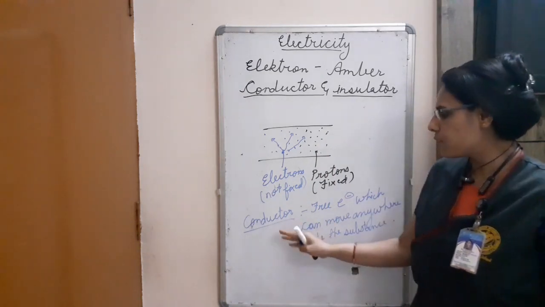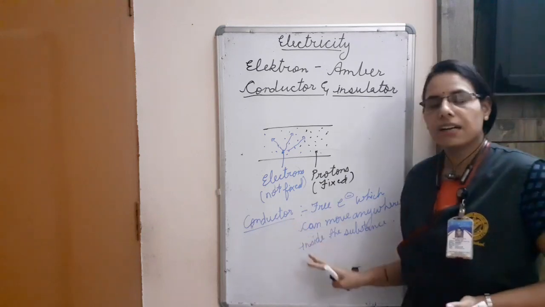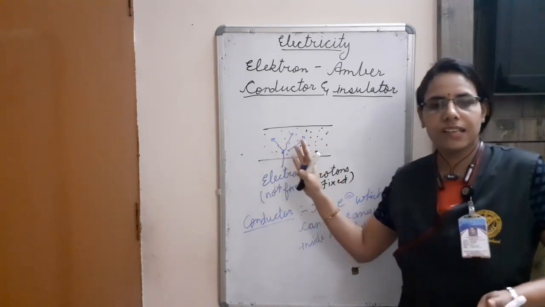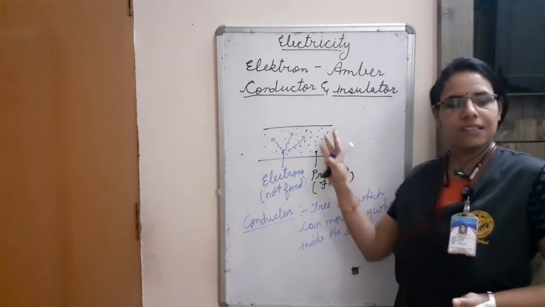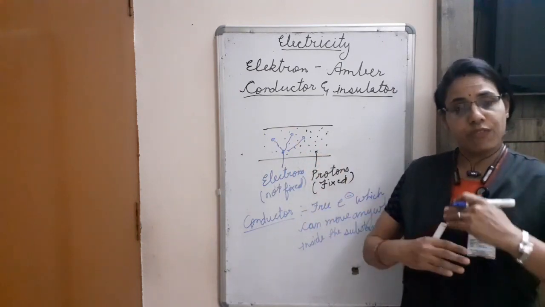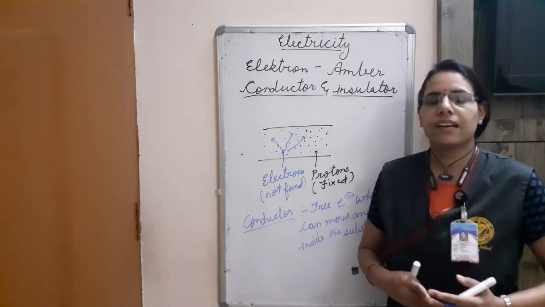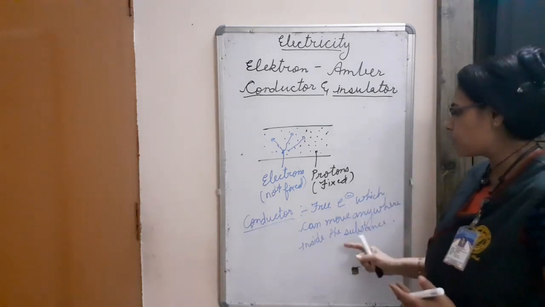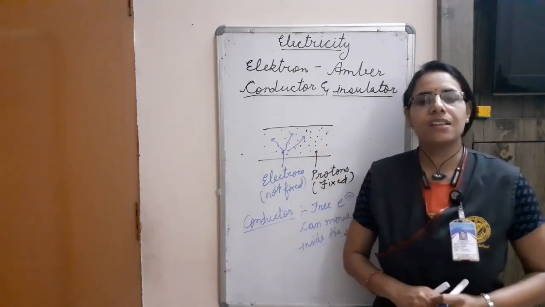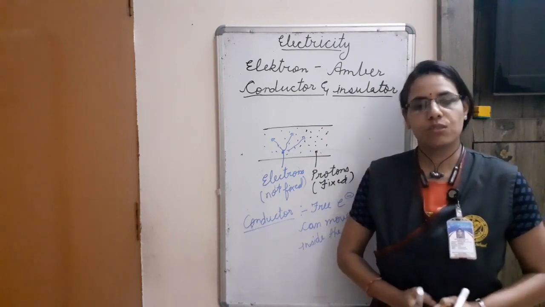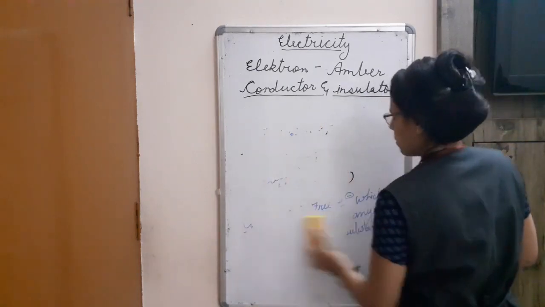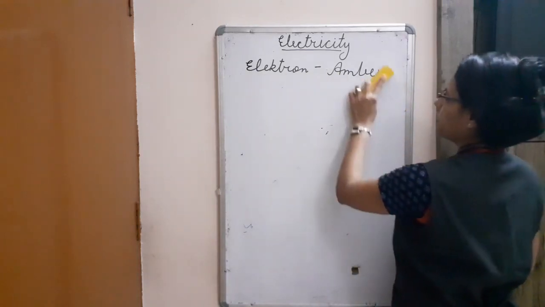So what we are watching here, we can see that in the conductor, free electron particles are present and they can move here and there. We can see the flow of these particles, we can see the flow of this charge particle, that is electrons. So this flow of charge is known as the electric current. It is a very important thing. Whatever flowing of charge we can see here, this flowing of charge is known as the electric current. So, a very important topic, that is electric current. So we are starting electric current.